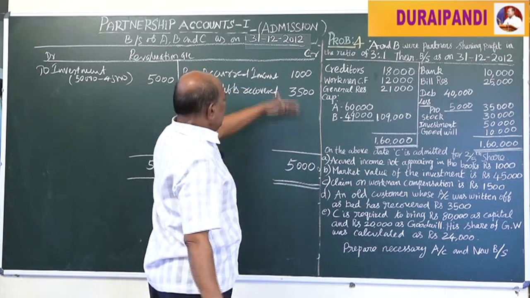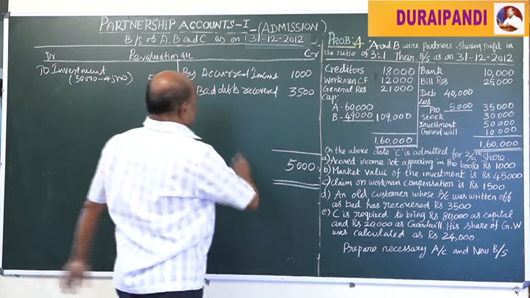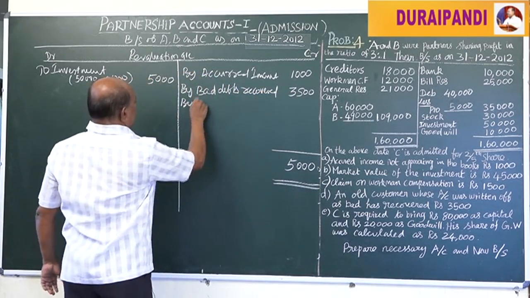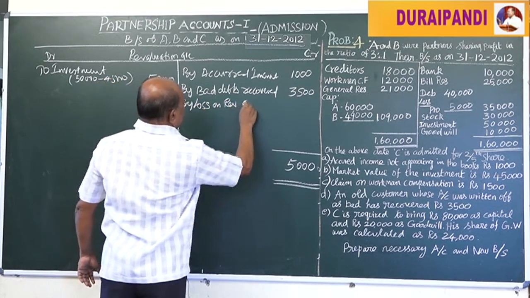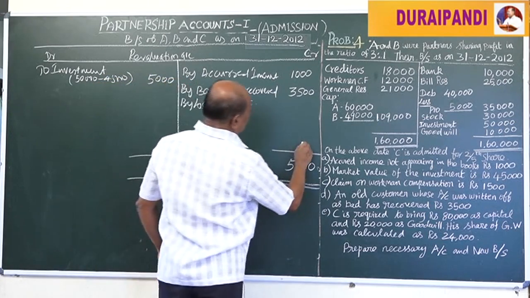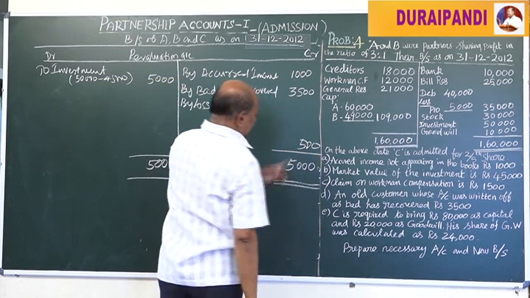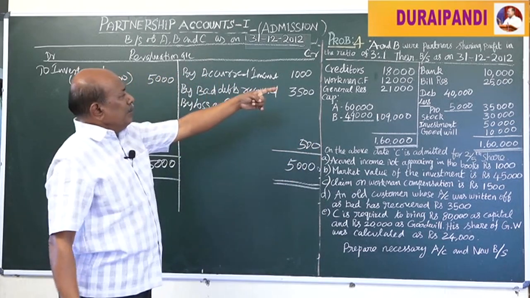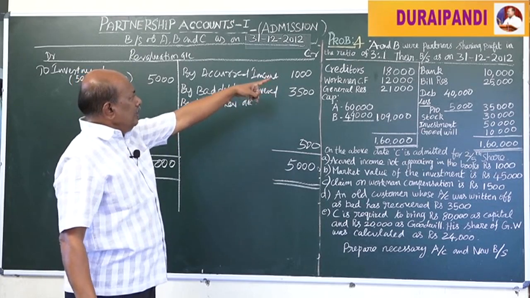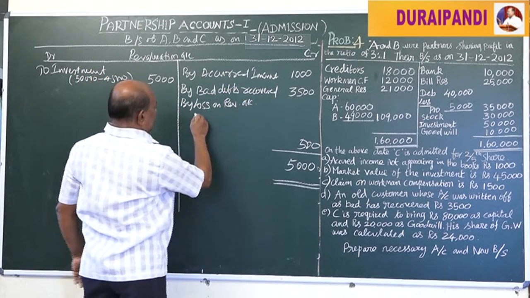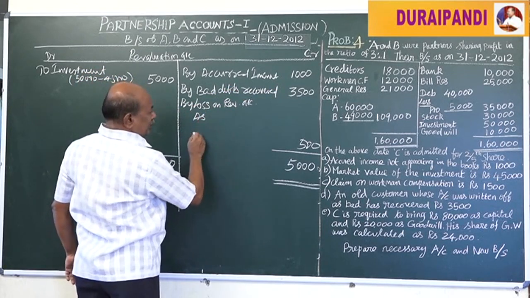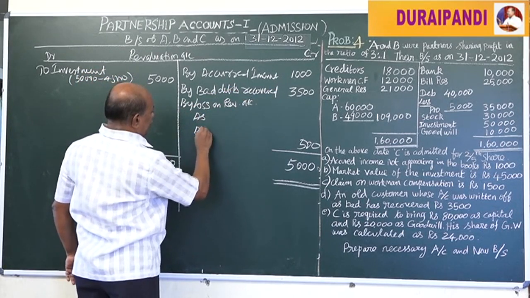The balance is called loss on revaluation account, that is 500. This 500 rupees is shared by A and B in their profit sharing ratio. It is distributed to A as well as B.